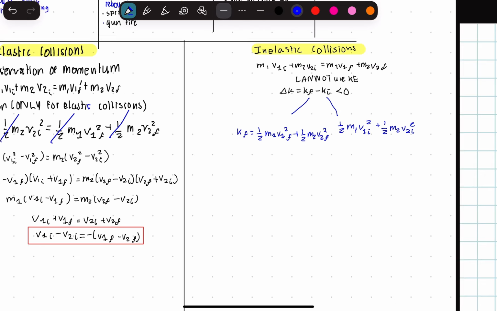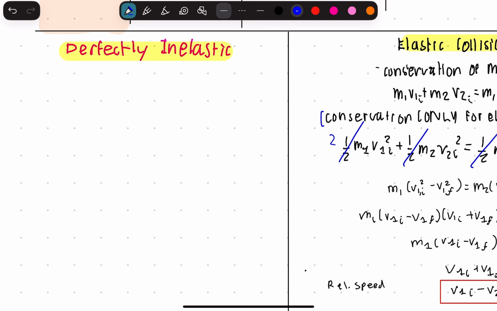Now for perfectly inelastic collisions, which is when the objects stick, you're going to have the condition that v1f equals v2f equals vf. Now, using momentum conservation, m1 v1 initial plus m2 v2 initial is going to equal (m1 plus m2) times vf.